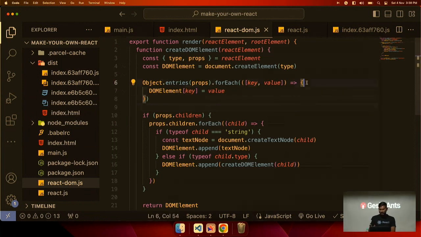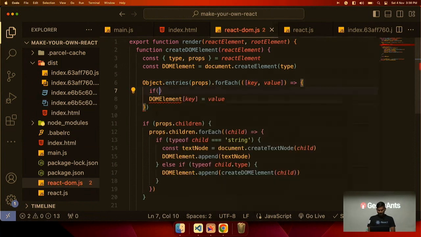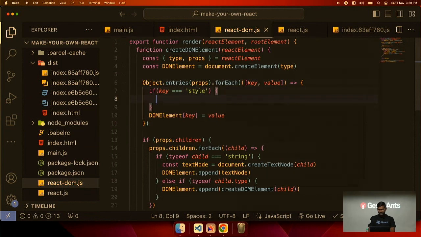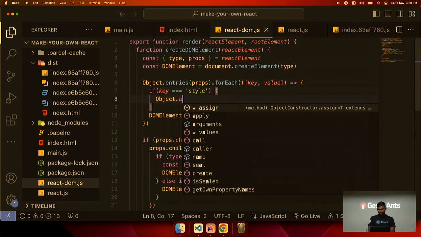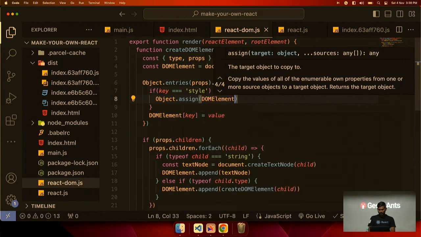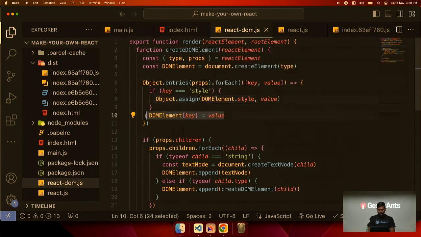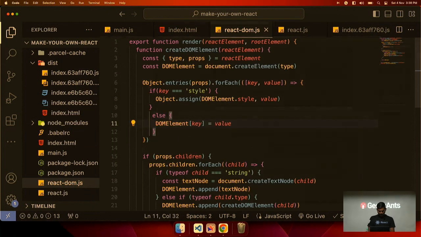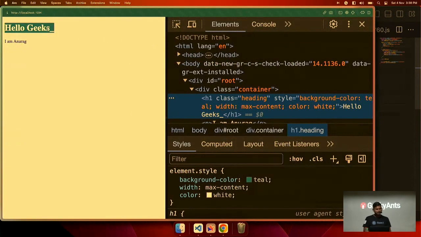We can use Object.assign in order to apply the style. So we will check if key equal to style. If the prop itself is style, then what we will do is Object.assign, DOM element dot style, and we will pass the value, whatever is the whole object we will pass here. Else we will put this thing in the else case. So this style is also coming.